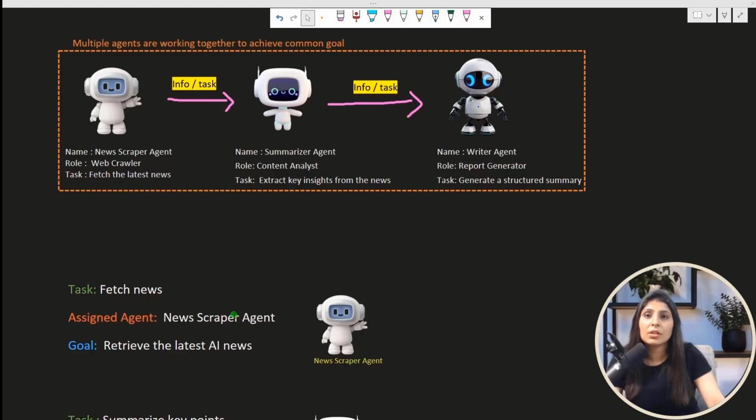The news scraper agent, right? And the goal is to retrieve the latest news. So this is how each task will be defined. For each task, we need an assigned agent, meaning this task is assigned to which agent, and what is the goal. So the first task, fetch news, is assigned to this agent.